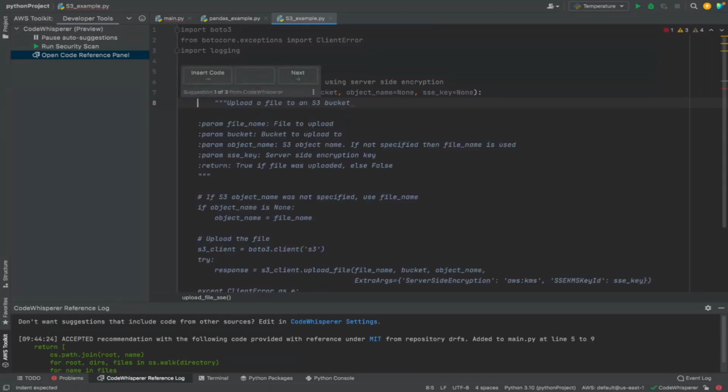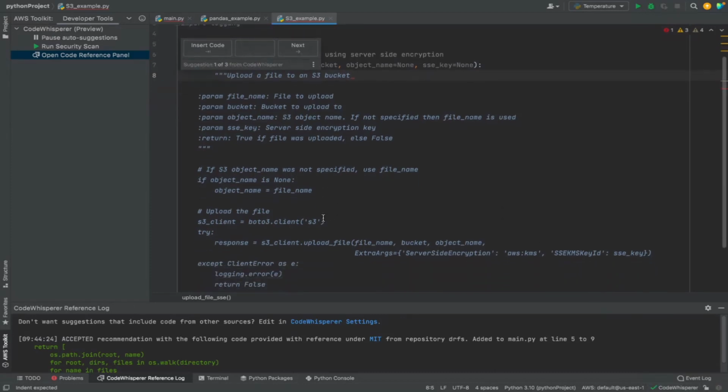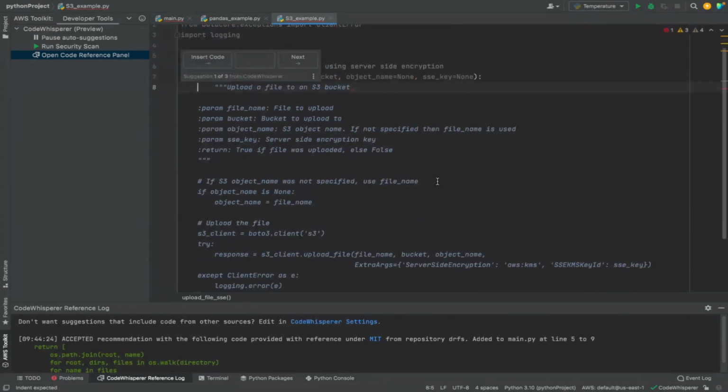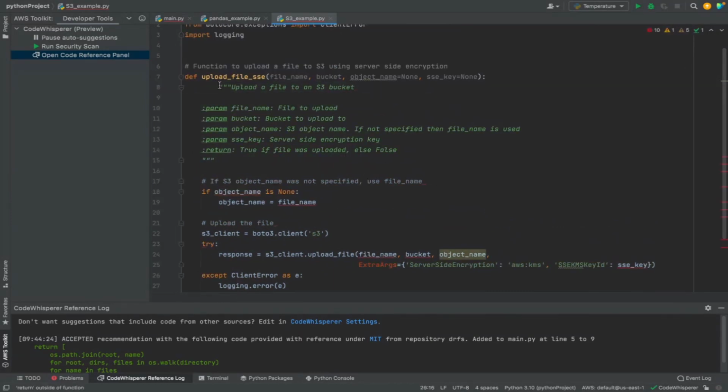And you can see CodeWhisperer is working when there is a small wheel turning at the bottom right of your screen. So good, it has generated the entire function. As you can see, it uses the upload file method of the S3 client. It already includes the server-side encryption and the type is KMS. All of it looks good. I can look at other examples, but this is actually what I was looking for. So I'm just going to hit the tab key, right? So with that, it becomes a part of your code.